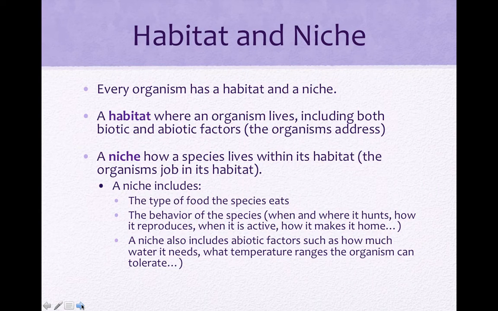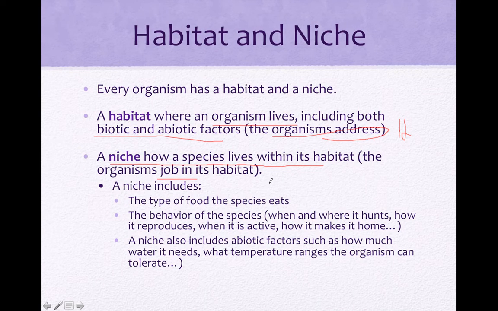All right. Our last couple things I want to talk about are these two definition words, and you're going to write them down: a habitat and a niche. Habitat is where an organism lives, both biotic and abiotic factors. So we would think about it as some type of organism's address, address 1234 on Pearl Street. Next one would be niche. Niche is how a species lives within that habitat. In another metaphor, it would be the organism's job in its habitat.